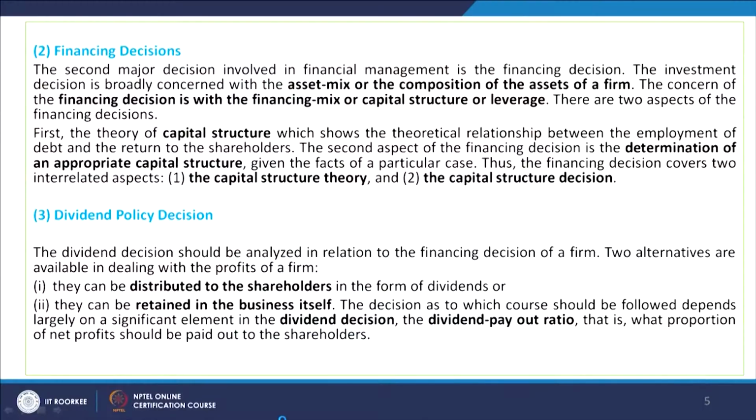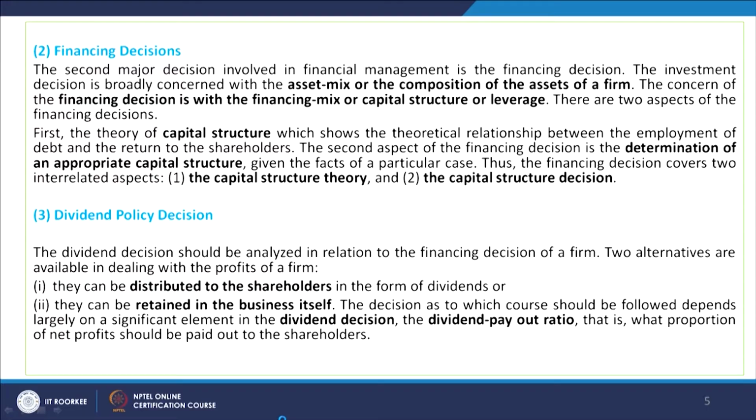First, the theory of capital structure, which shows the theoretical relationship between the employment of the debt and the return to the shareholders. Second aspect of financing decision is the determination of an appropriate capital structure given the fact of a particular case. Thus, the financing decision covers two interrelated aspects, the capital structure theory and the capital structure decision.